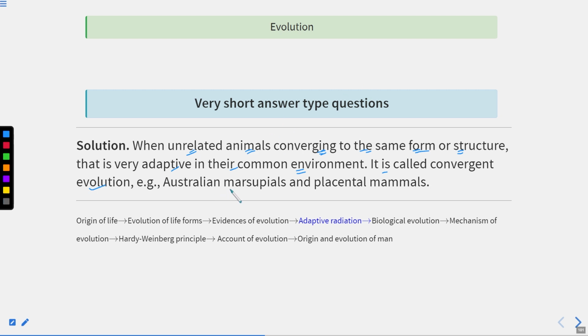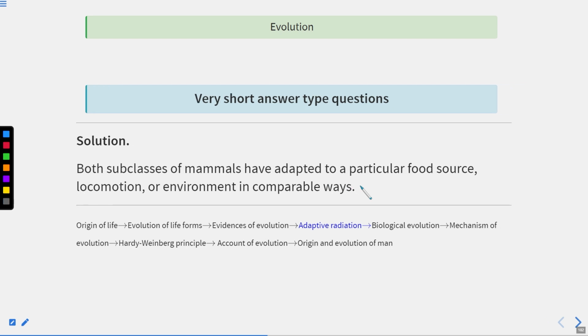Example of convergent evolution you can see in Australian marsupials and placental mammals. Here both subclasses of the mammals have adapted to a particular food source, locomotion and environment in comparable ways.